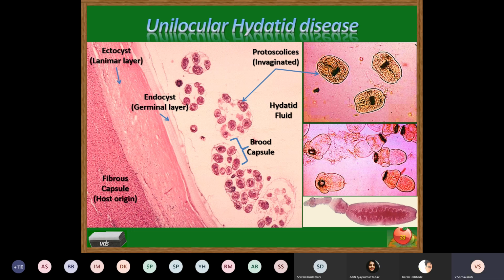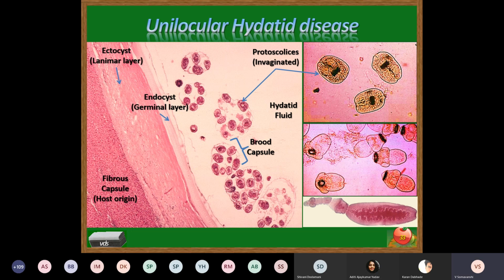Being a germinal layer, it also secretes certain secretions rich in different salts: sodium chloride, sodium sulfate, sodium phosphate, and sodium and calcium combinations of succinic acid. Such chemical composition makes up the hydatid fluid.